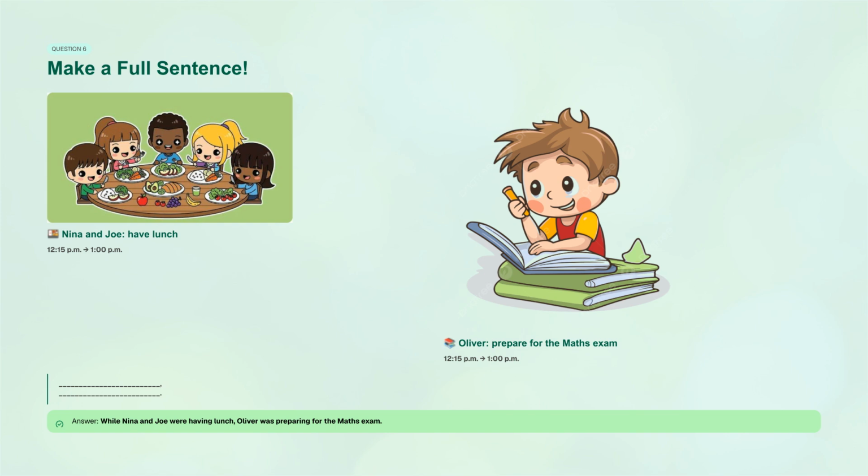Question 6 asks you to make a full sentence. Nina and Joe having lunch and Oliver preparing for the maths exam both happened at the same time, from 12:15 p.m. to 1 p.m. Starting with while, the complete sentence is, while Nina and Joe were having lunch, Oliver was preparing for the maths exam.